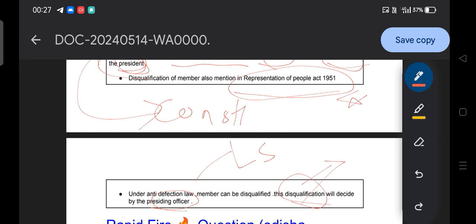So what is the anti-defection law, what is the amendment, and what is the schedule of the anti-defection law? I have already discussed this with you, so tell me. The 10th Schedule is the anti-defection law, and the 52nd Constitutional Amendment Act of 1985 deals with the anti-defection law.